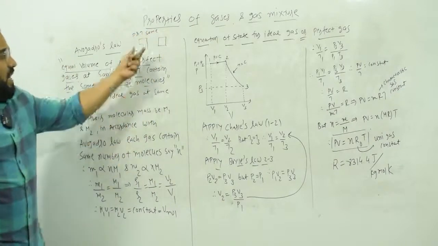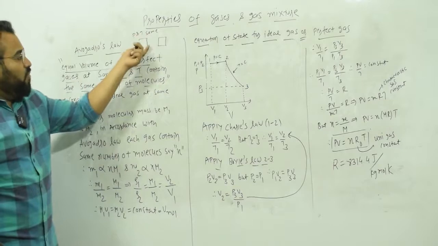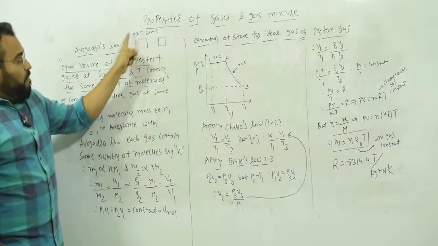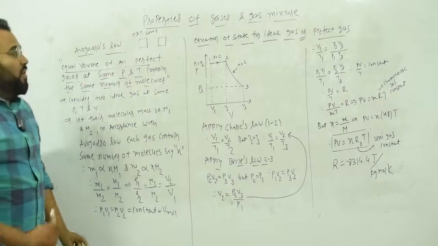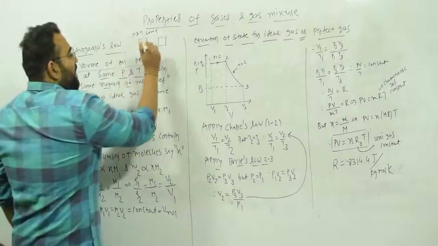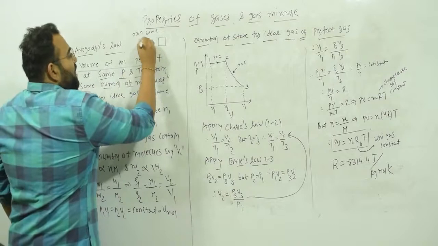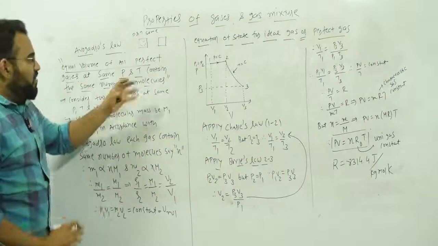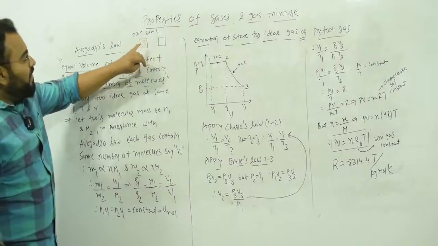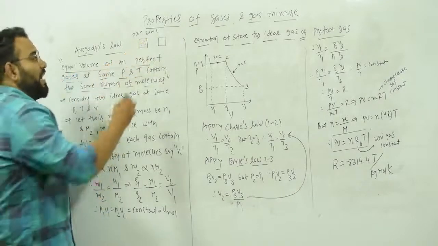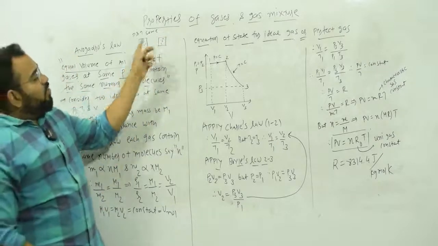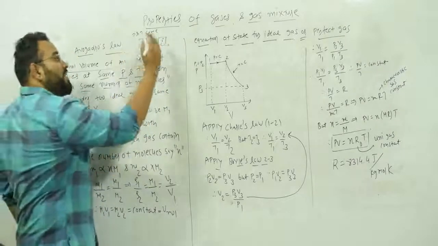This volume is V and this volume is also V. Let's say here is hydrogen gas and there will be n number of molecules, and here is nitrogen gas, then there will also be n number of molecules. There will be the same number of molecules.